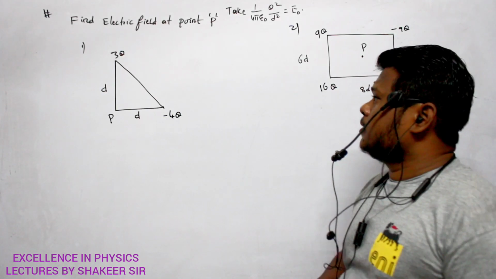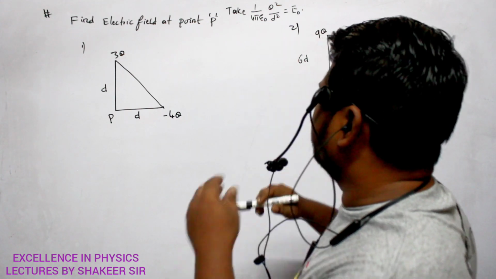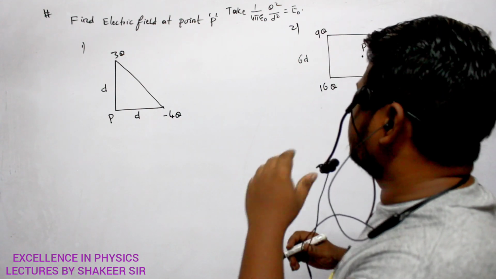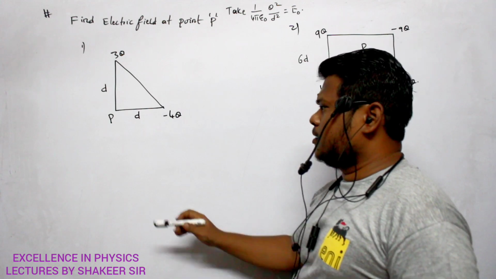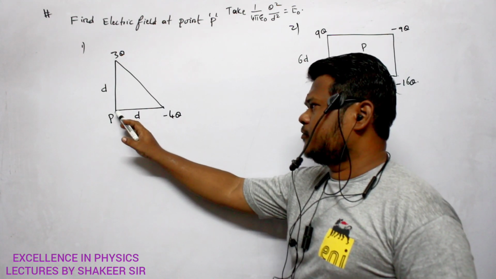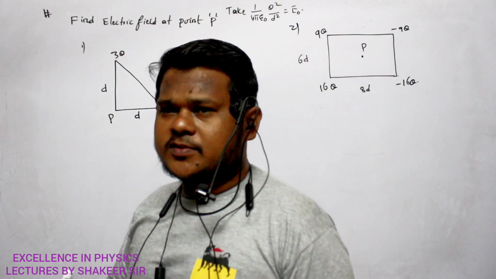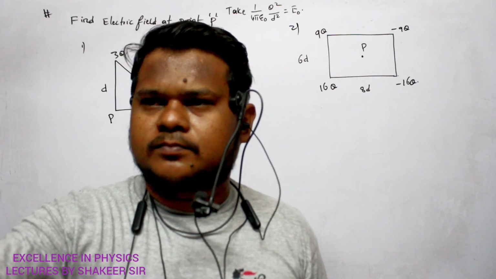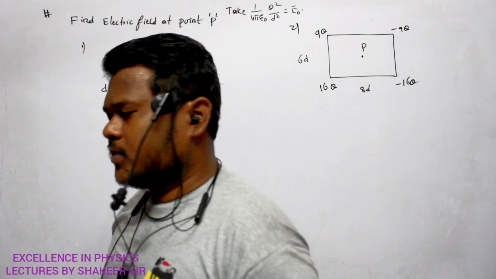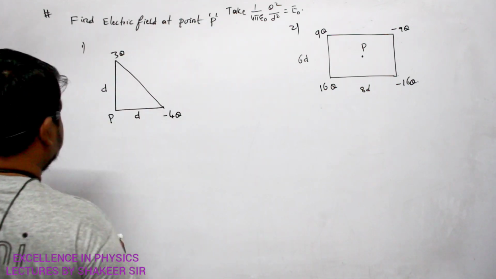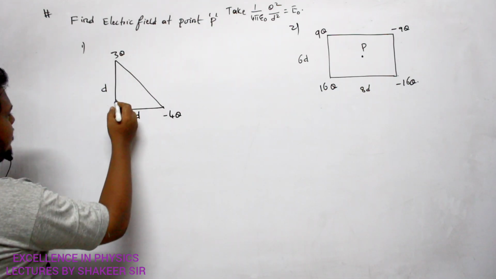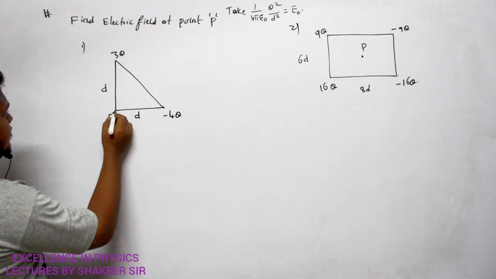So 1 by 4 pi E0 Q square by D square, he is asking us to take as E0. Then here at point B I want electric field due to 3Q and minus 4Q. First of all, how can you calculate this one? Due to 3q, what will be the direction of electric field here?